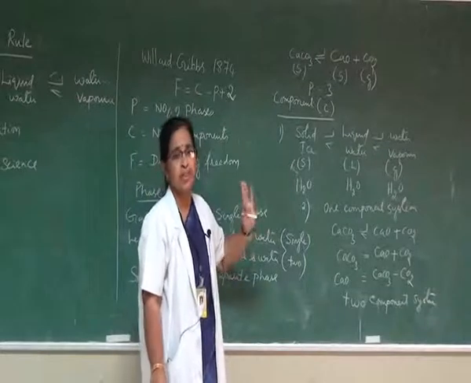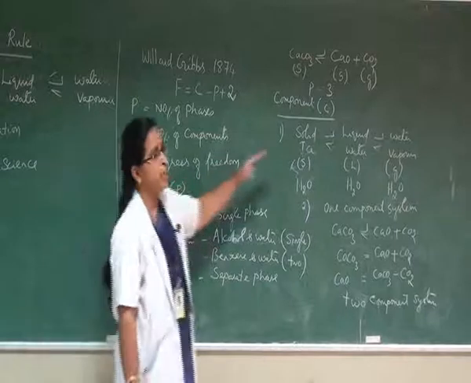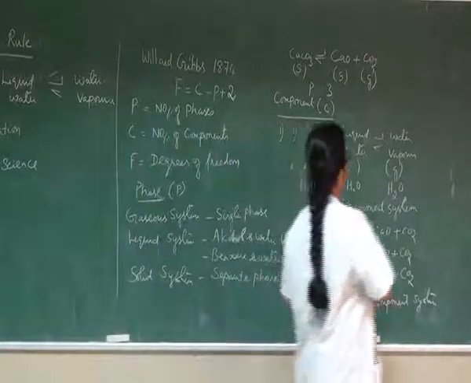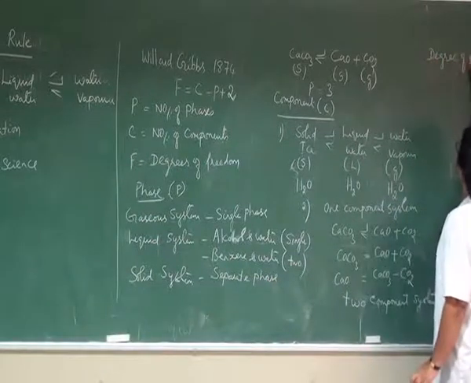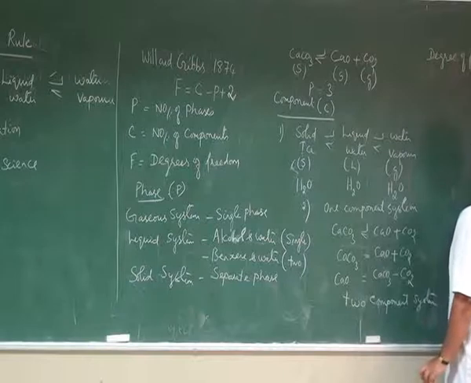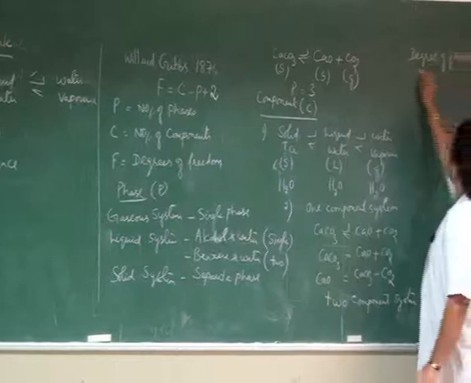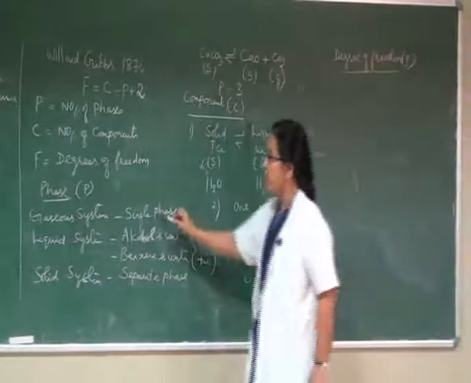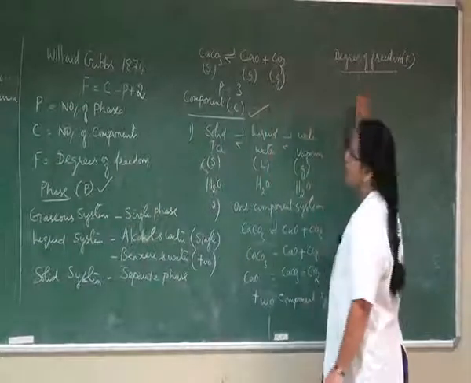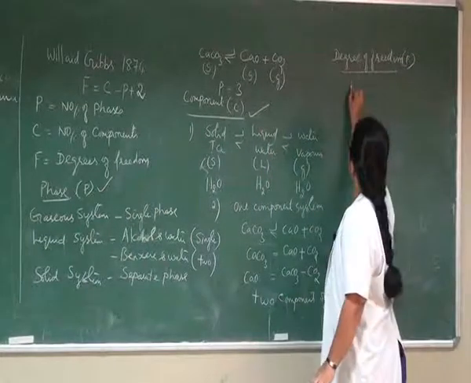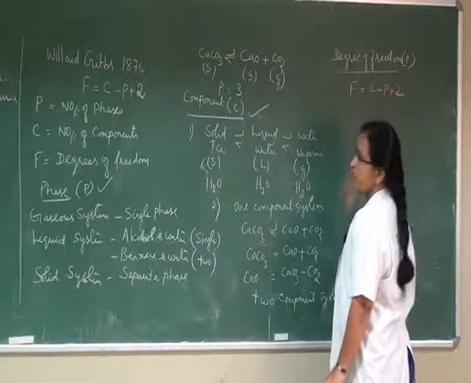Once we have an idea about phase and component, it is possible to calculate the degree of freedom, namely F. Degree of freedom is denoted by the letter F. So once we calculate P and C, it is easy to calculate the value F. F is nothing but the degrees of freedom.